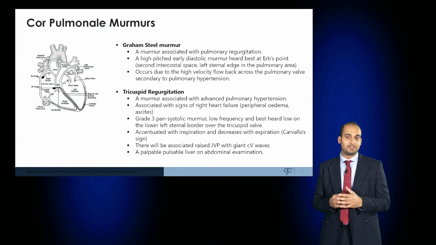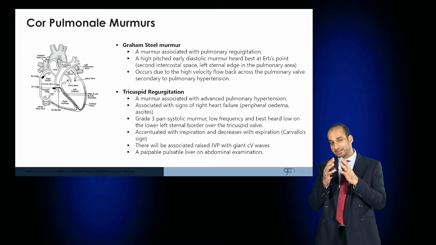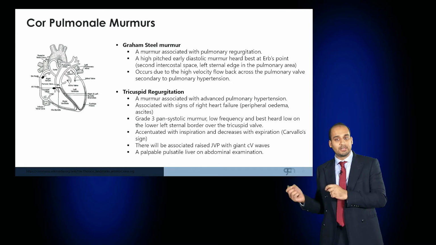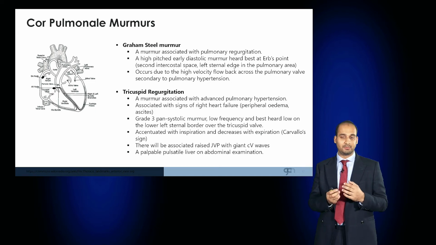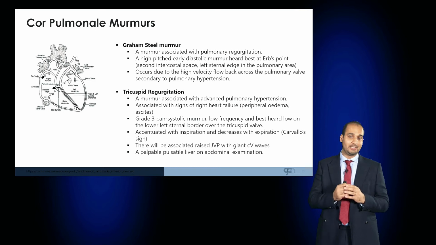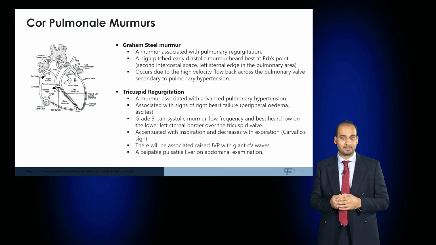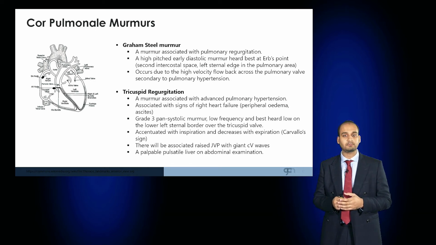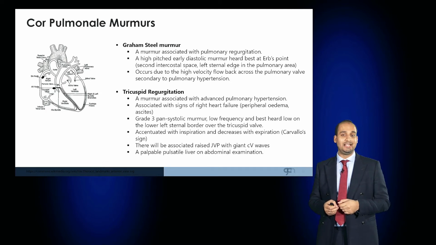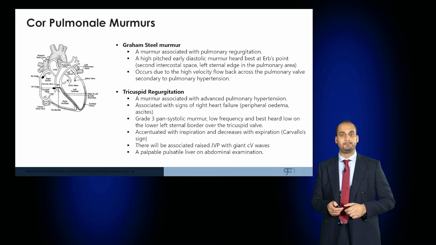Remember, the V waves are representative of atrial filling, and anything that would increase the filling of the atria, so for example, a regurgitant jet from the ventricle through the tricuspid into the atria would cause a giant V wave. And you may also have a palpable pulsatile liver on examination.